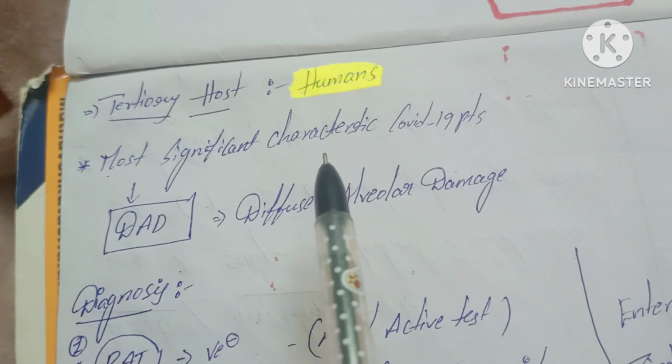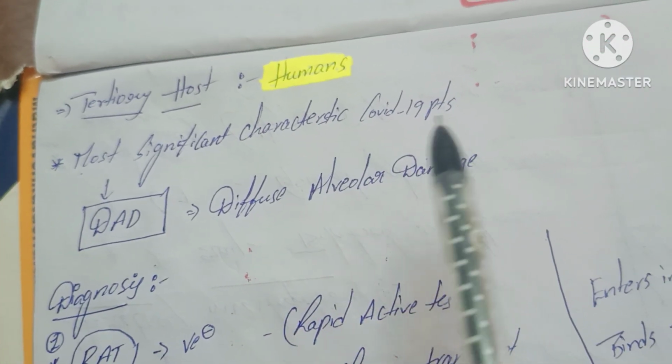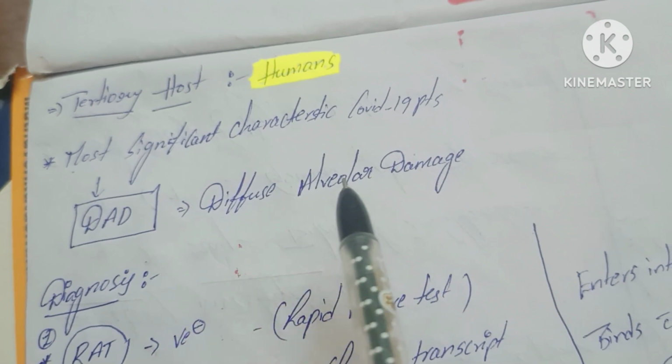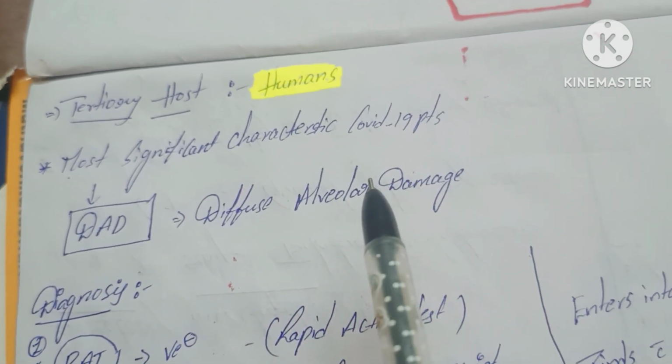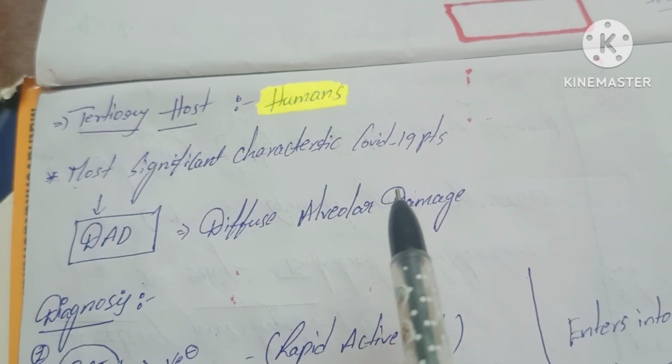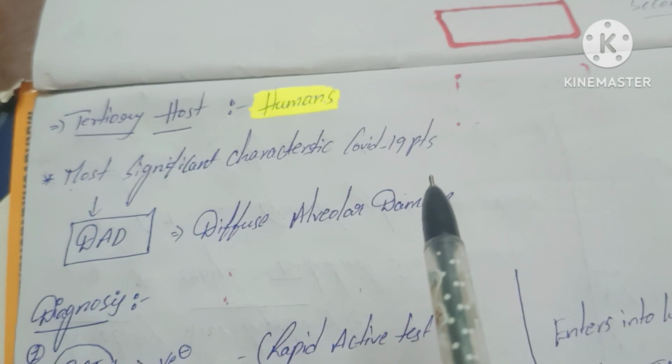The common characteristic of COVID-19 patients is DAD, whose full form is diffuse alveolar damage. In the lungs, the alveoli are the main part. Those alveoli are damaged mainly due to COVID-19.